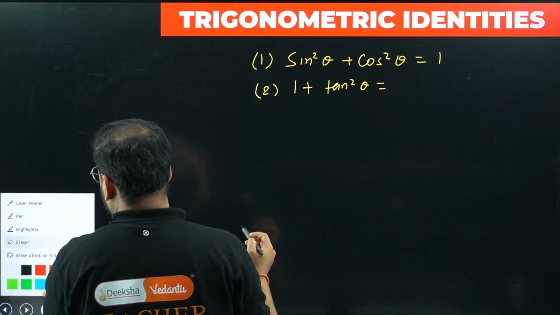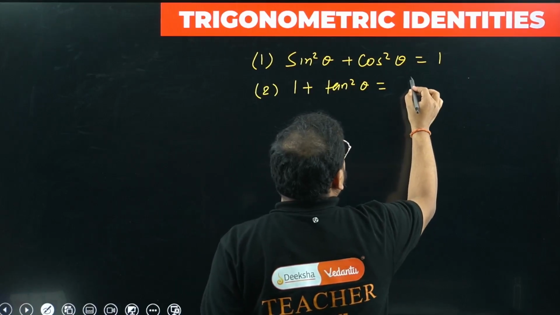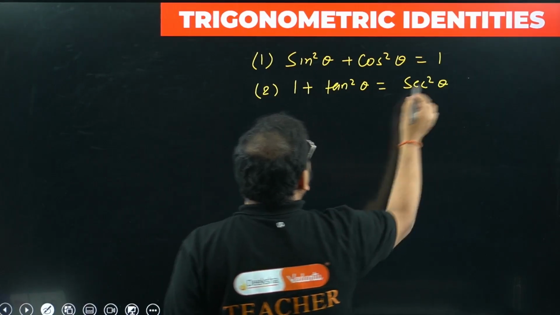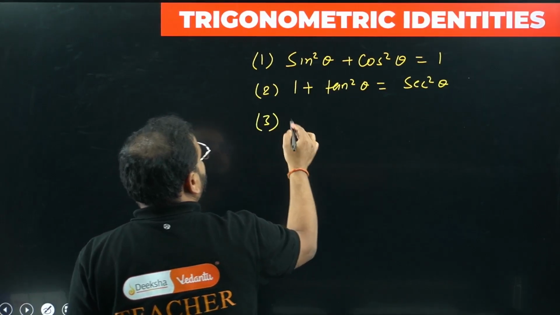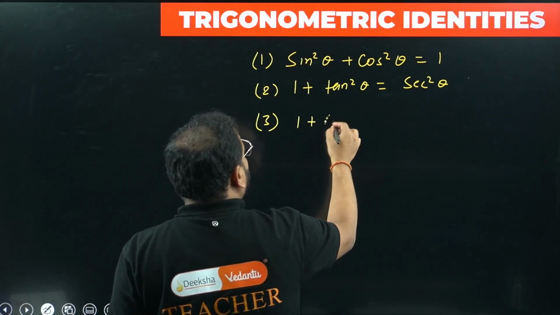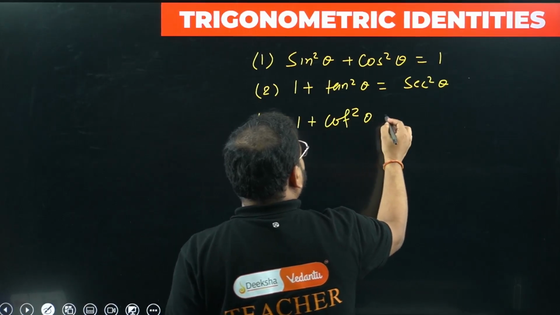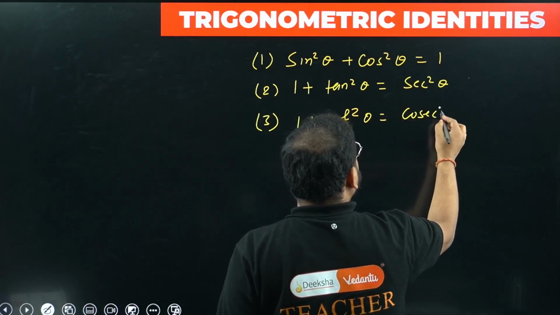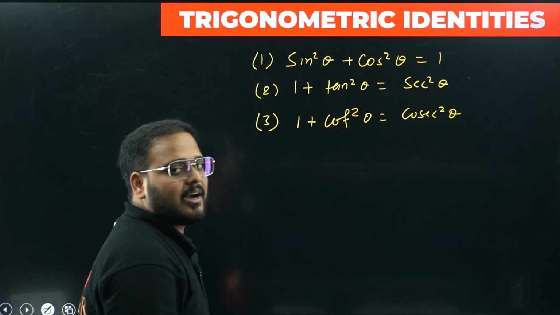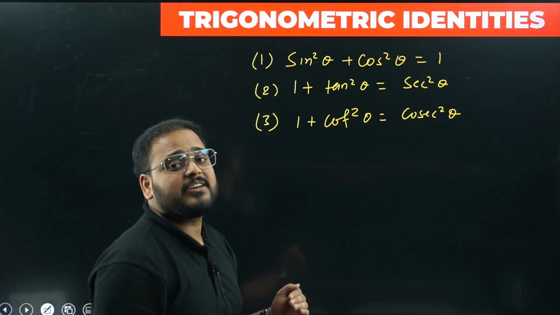The third is 1 plus cot square theta equals cosec square theta. We'll solve questions on each of these identities in today's session.